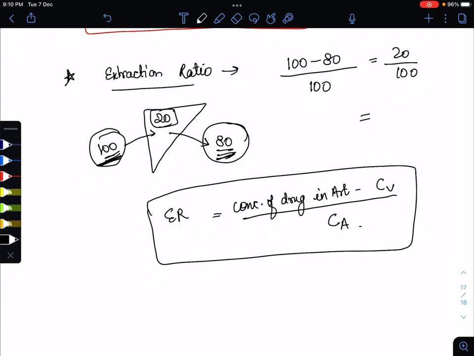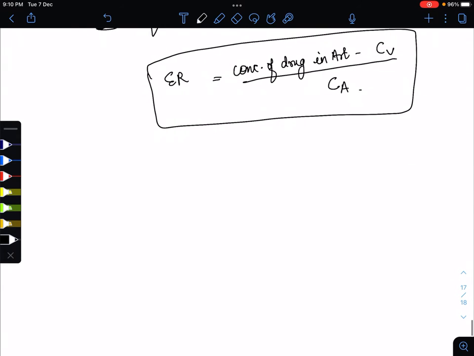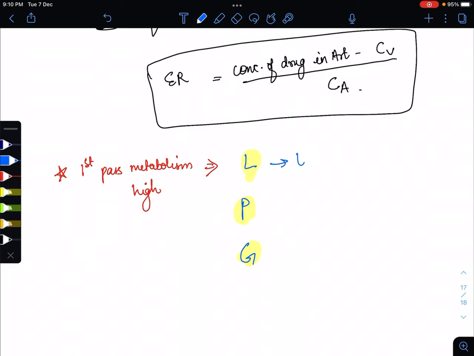Now the next one: as we all know, first pass metabolism is high in certain drugs. I already told you the mnemonic for the drugs with high first pass metabolism. First pass metabolism is high in 3 drugs. The mnemonic is LPG.